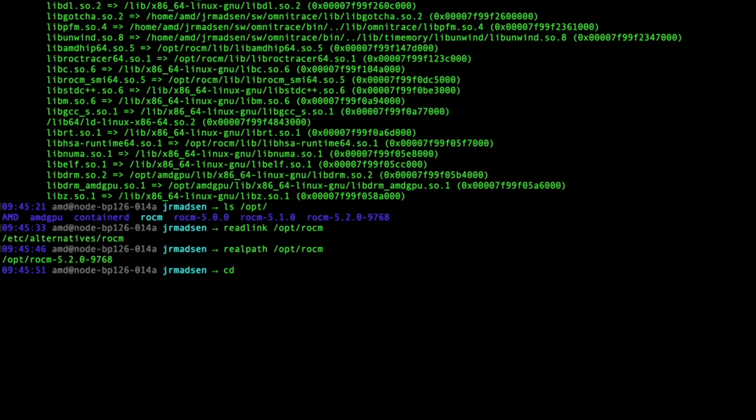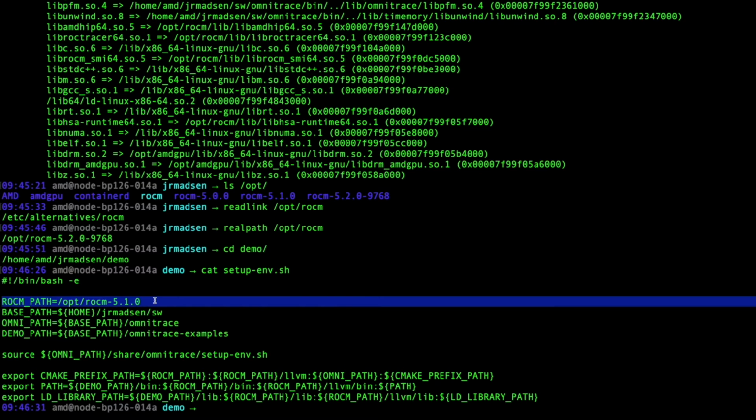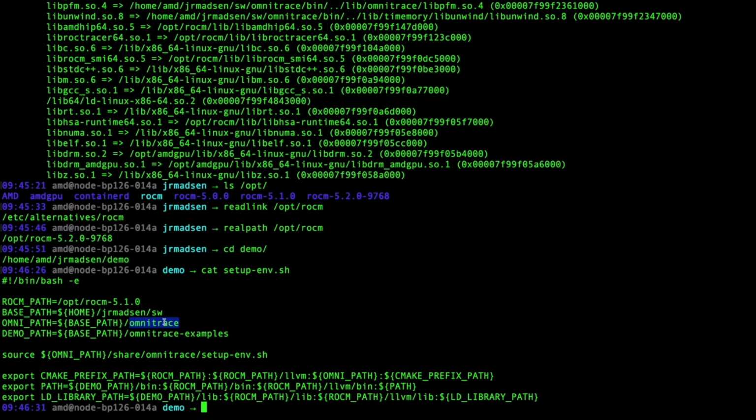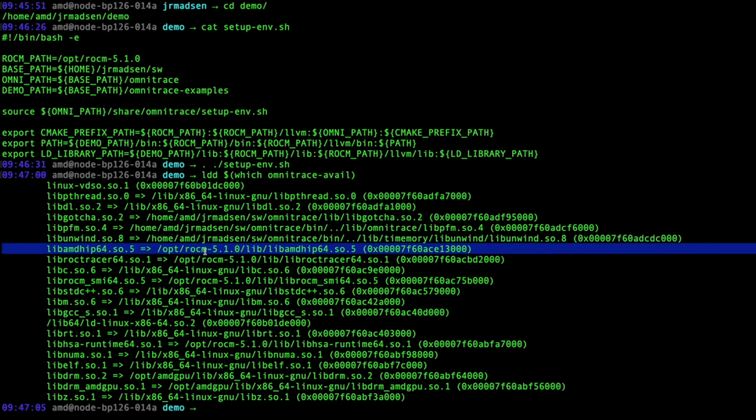So in the demo directory, I just wrote a little script to do this. The first thing that it does is it sets the ROCm path to /opt/rocm-5.1, and then we specify a few other paths, and then down at the bottom there, you can see that we export the PATH and the LD_LIBRARY_PATH to the ROCm directories here. So I'm going to go ahead and source this. And we can now see that libamdhip is resolving to the correct version of ROCm.